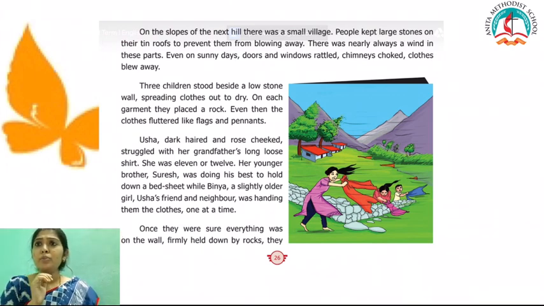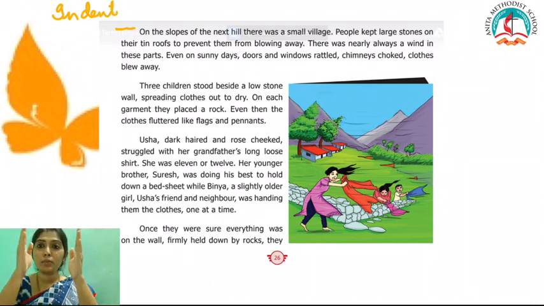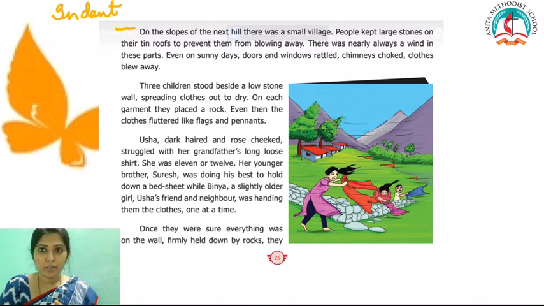Okay? The example that I have given here, if you look into the image, you can clearly see that all the paragraphs begin with the space away from the margin. That space is called an indent. Paragraphs have to begin with space away from the margin. They should not begin with the same space as the margin. And if you notice, all the sentences in the paragraph have capitalization. There are no small letters anywhere unless you are using I.